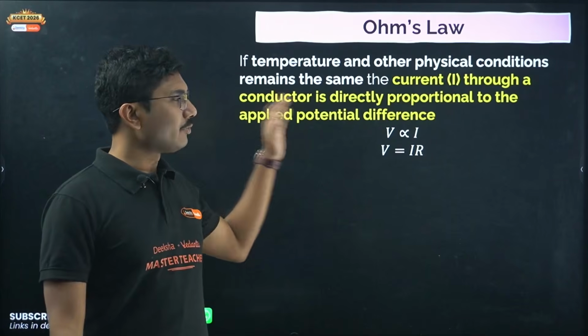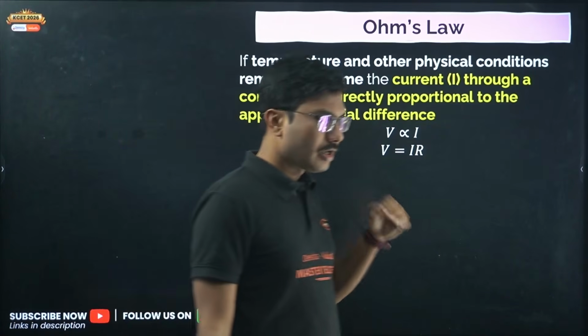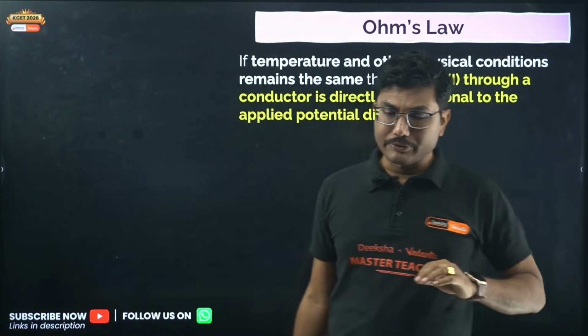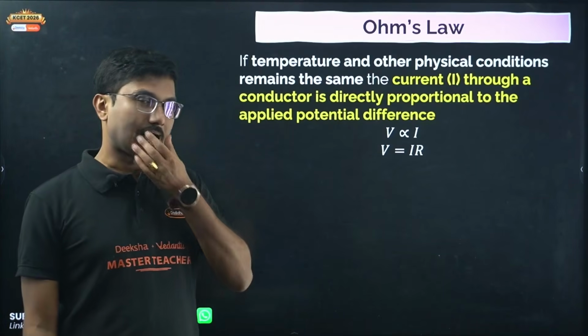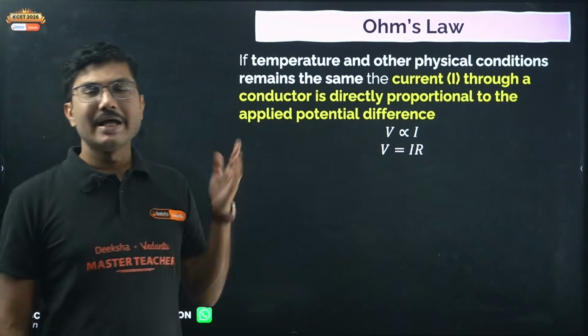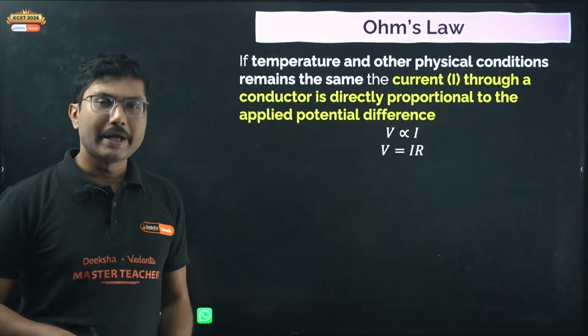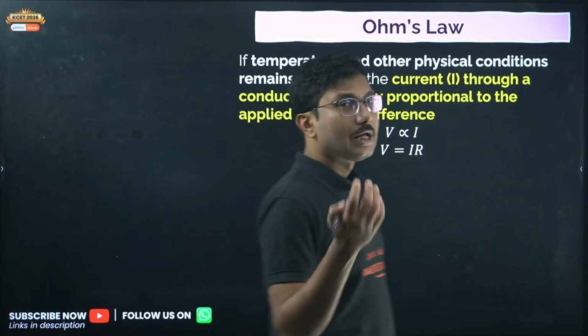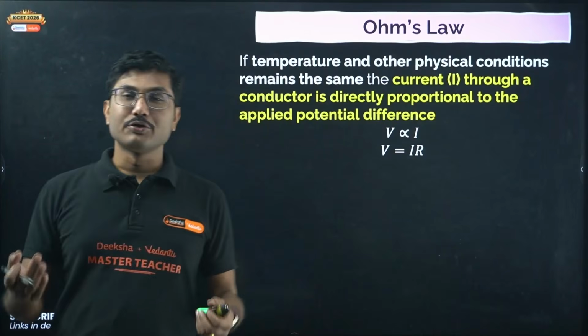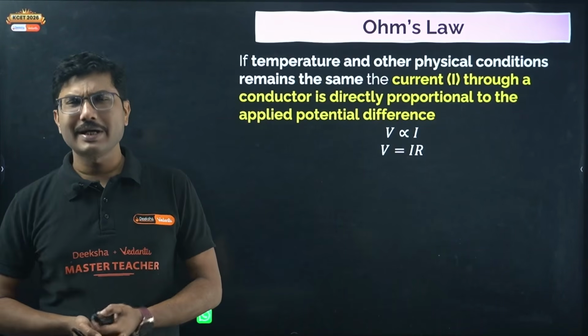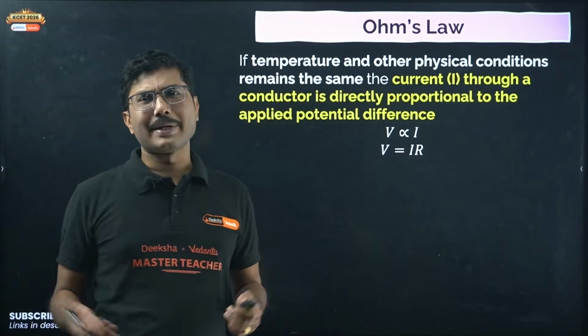When this law was given, electrons were not yet discovered, so it was assumed that positive charge is moving across the conductor. That's why the conventional current direction is opposite. Had the electron been discovered earlier, maybe our entire books would have had a different direction. But anyway, whatever happened, happened for good.